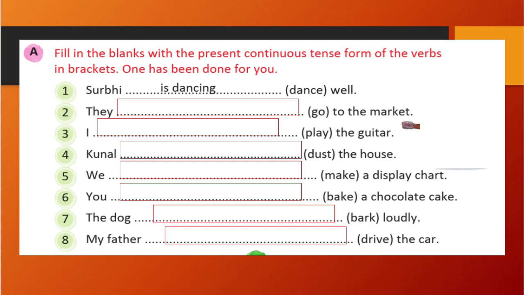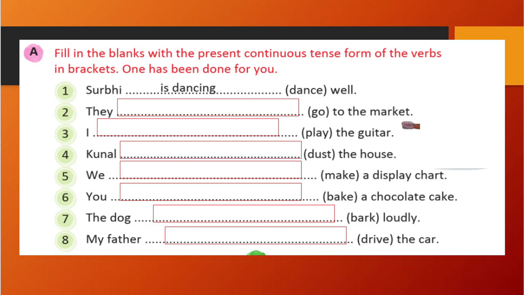Fill in the blanks with the present continuous tense form of the verbs in the brackets. In the brackets, some verbs are given. You can see 1, 2, 3 in that: dance, go, play, dust, make, bake, bark, drag. All of these verbs are given, right? So we need to make these sentences with the present continuous tense.